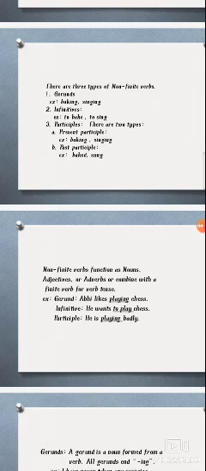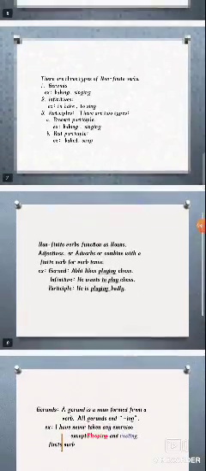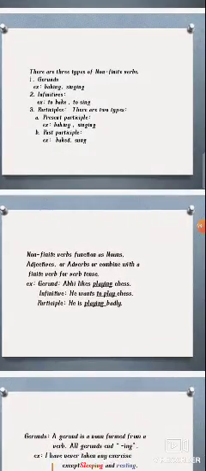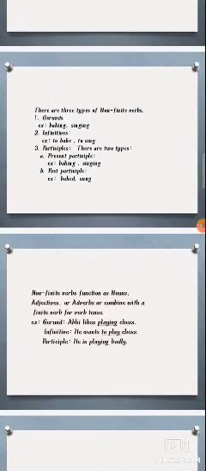Infinitives are the same, for example to bake, to sing. The third one is the participle, which is divided into two types: the present participle and the past participle. The present participle shows the present tense, and the past participle shows the past tense.